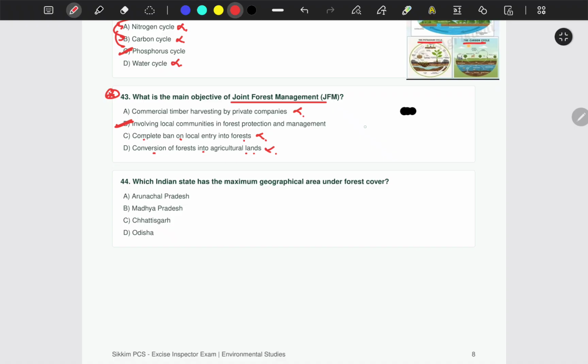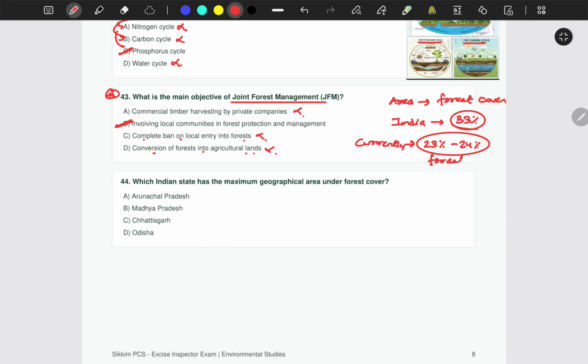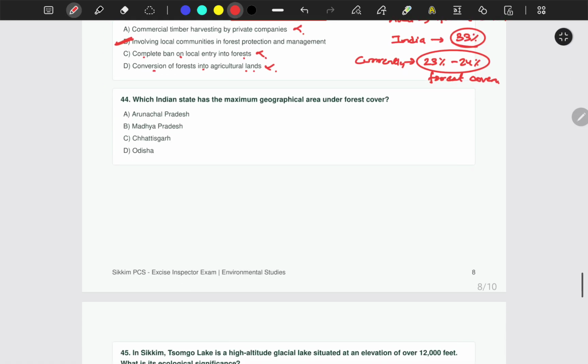So there can be a question: what is the ideal percentage of area that should be under forest cover that India is aspiring? India is aspiring for 33% of land area to be forest cover. That is ideal. Currently it's about 23% to 24%. Whichever number is closer, you can mark that. Currently, this is the forest cover percentage of India.